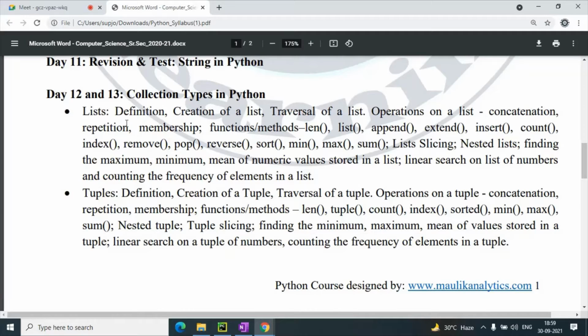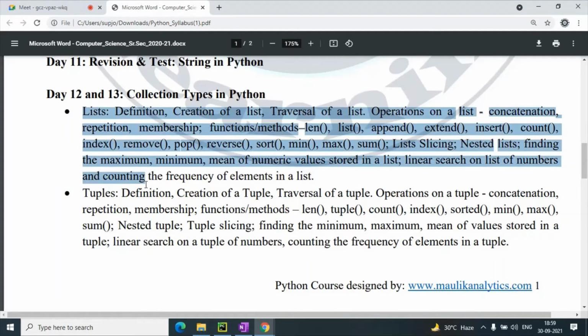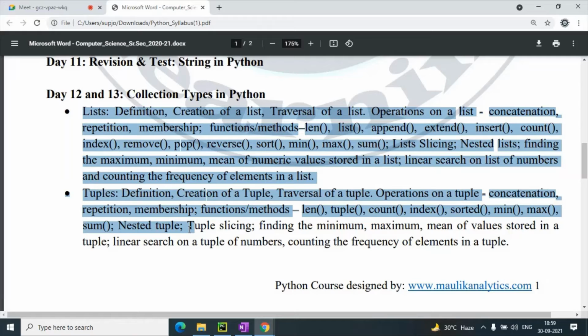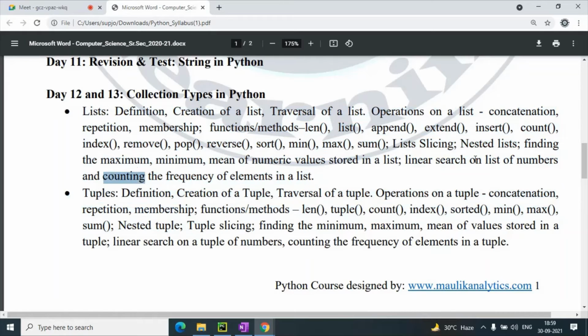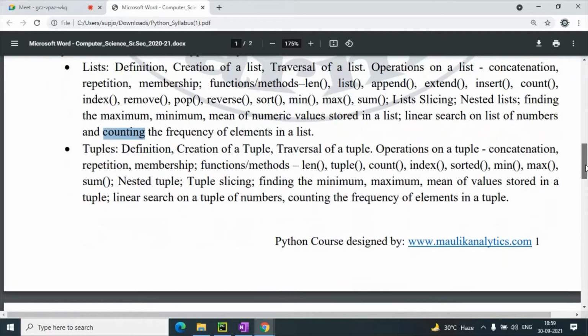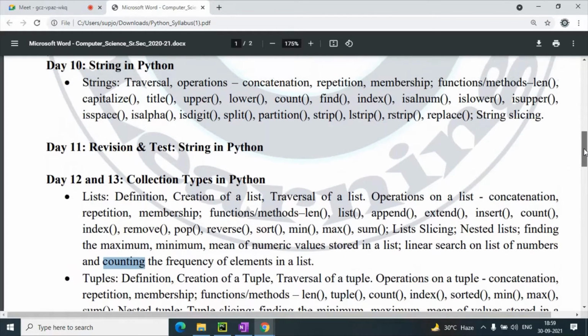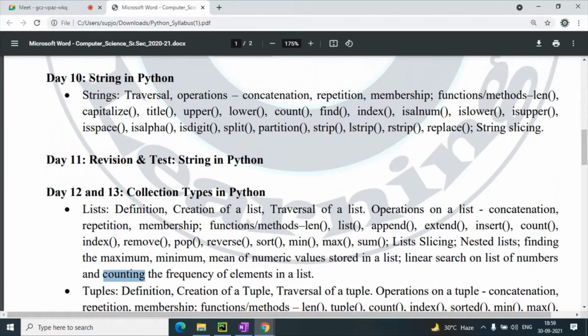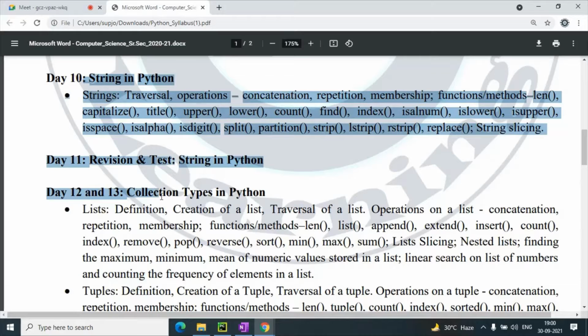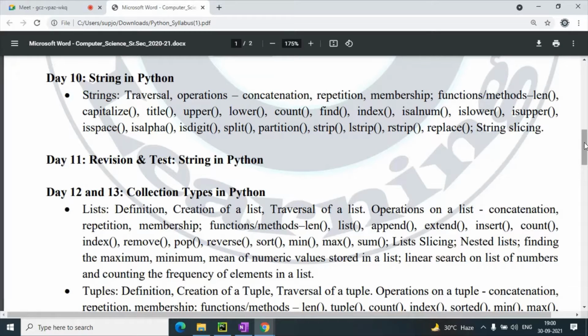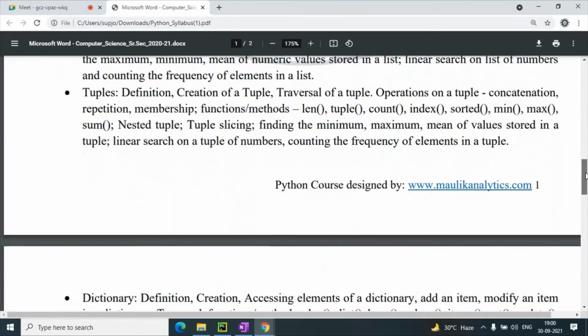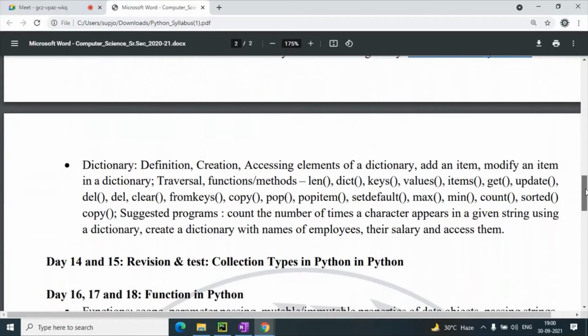If you have confusion in these three topics, you can ask me, because after that all the things are based mostly on these collection types, and string also. If you have any confusion, you can ask me.